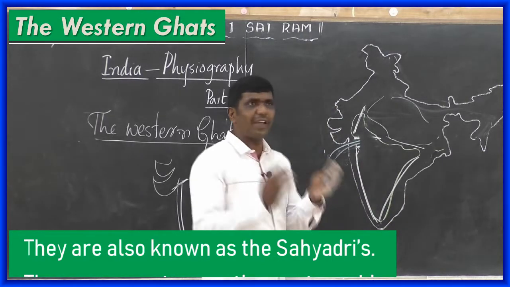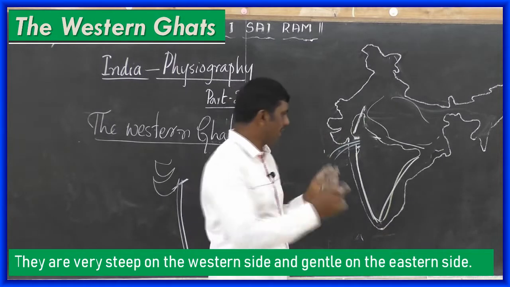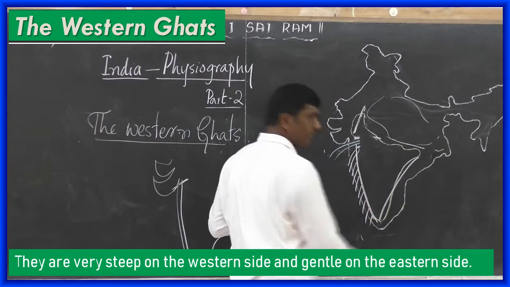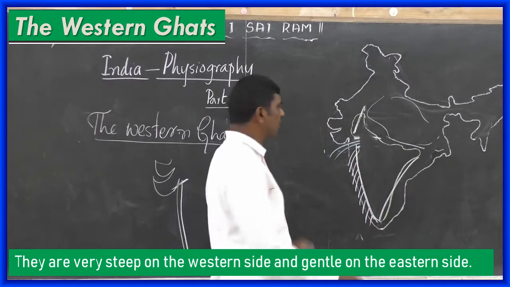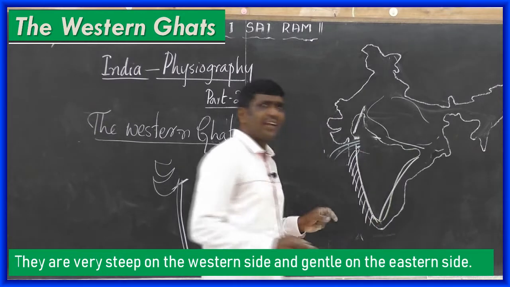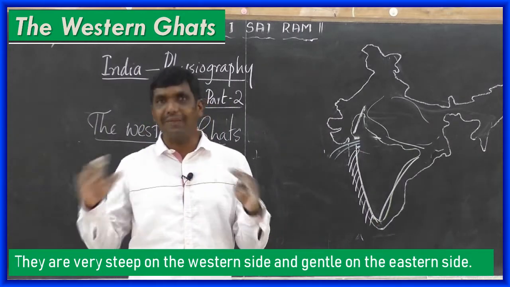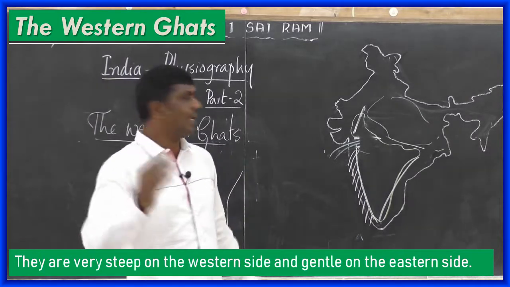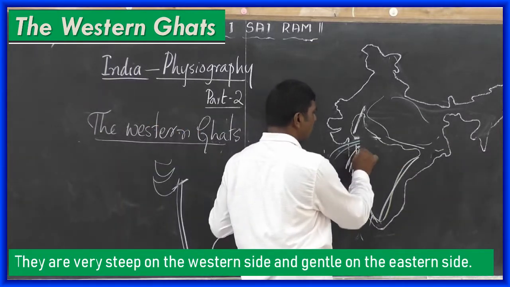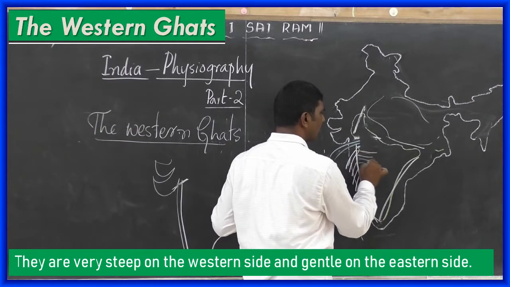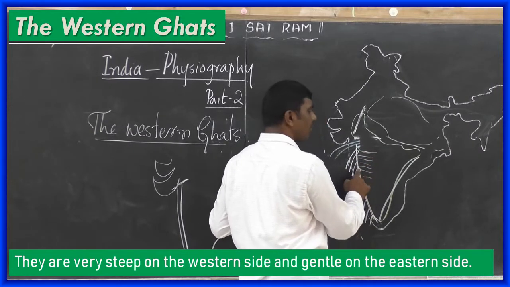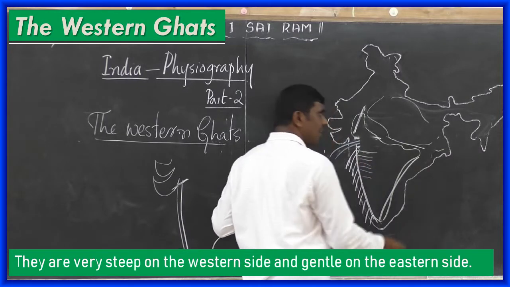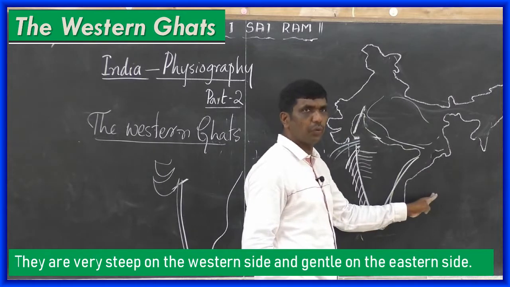See here, they are very steep on the western side. Here it is very steep on the western side. Gentle on the eastern side. Gentle means it is neither steep nor level. Gentle slope on the eastern side. See, here steep, here like this. Some rivers originating in the Western Ghats flow towards the Eastern Ghats or the eastern coast.